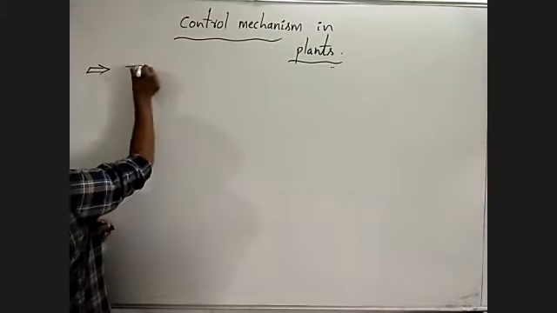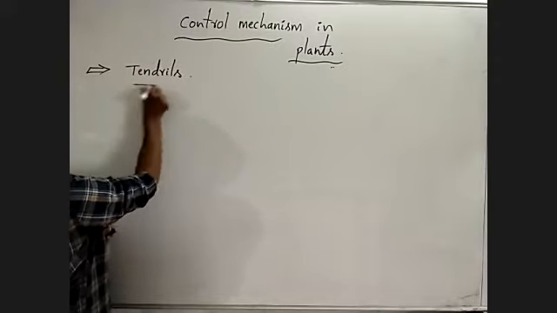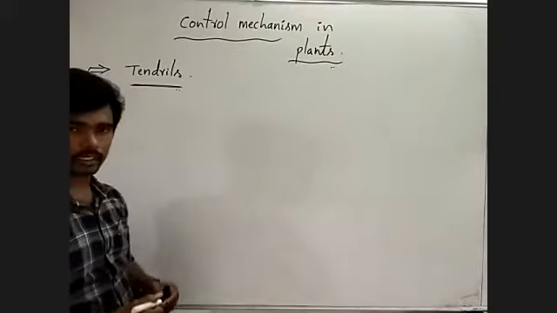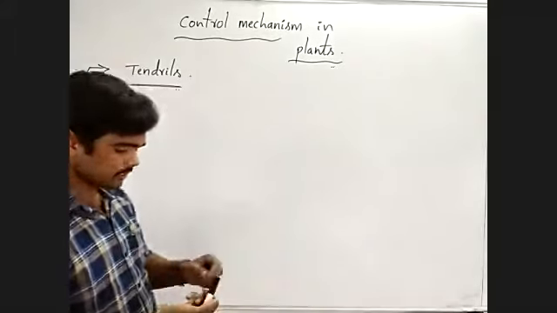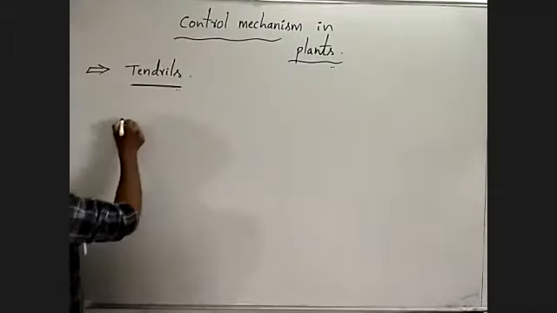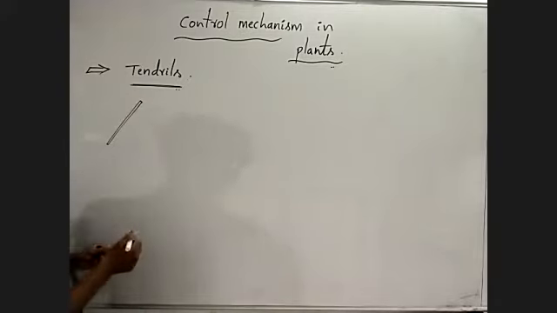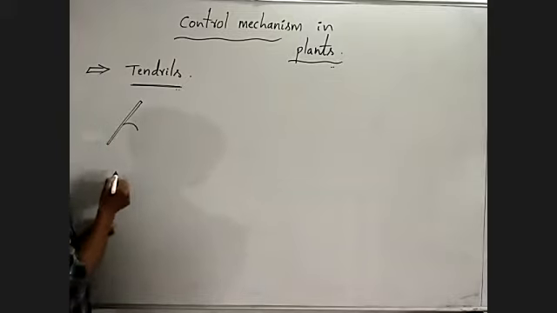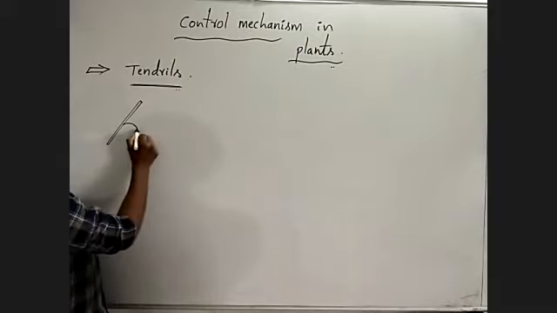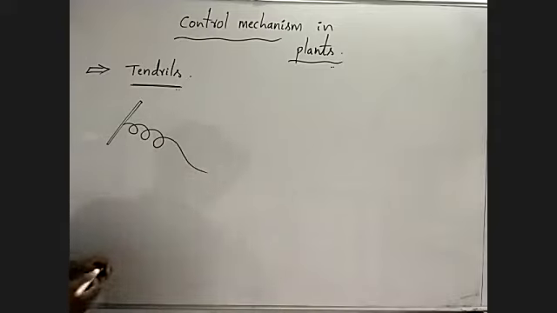Tendril. You know very well that tendril. What are tendrils? Tendrils means weak, slender, spirally coiled structure.